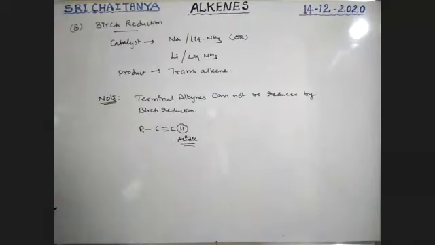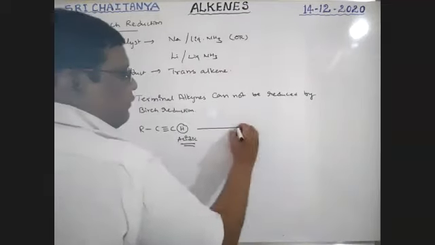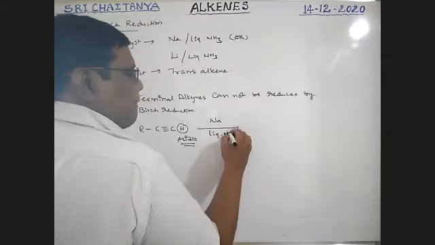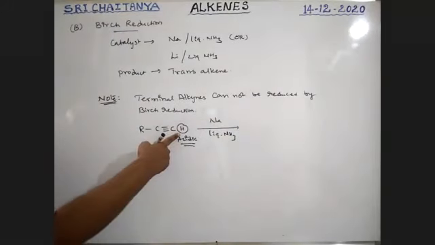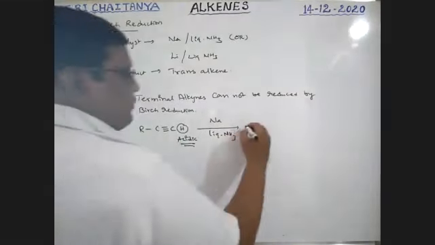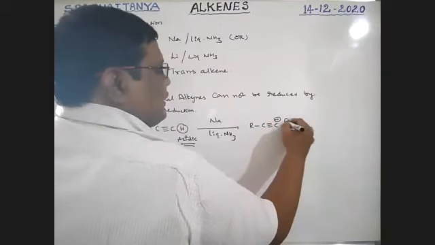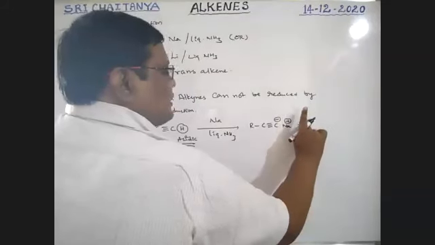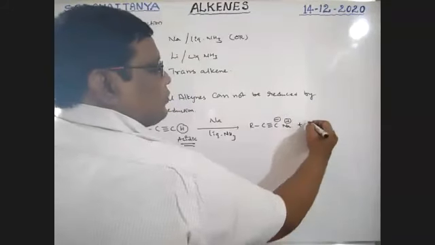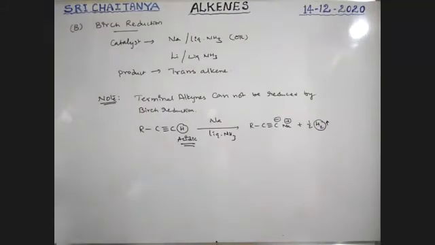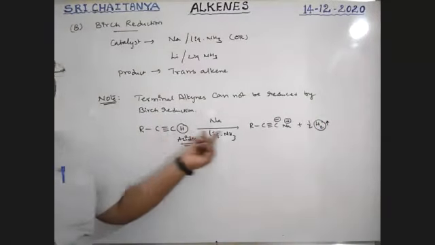Wherever acidic hydrogen is there, when it reacts with sodium in liquid ammonia, the hydrogen is replaced with sodium. That gives RC triple bond C minus ion, Na plus ion, and H2 gas. Hydrogen gas is liberated, boys. So no reduction takes place here.